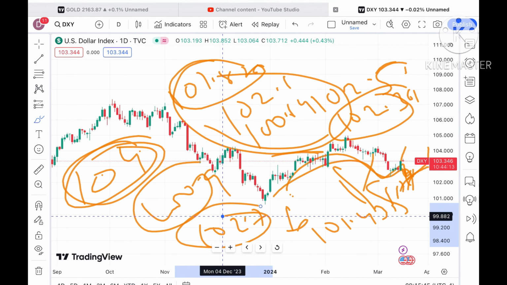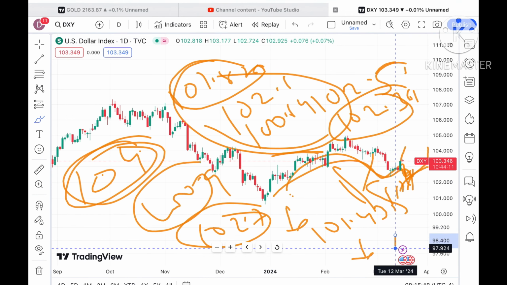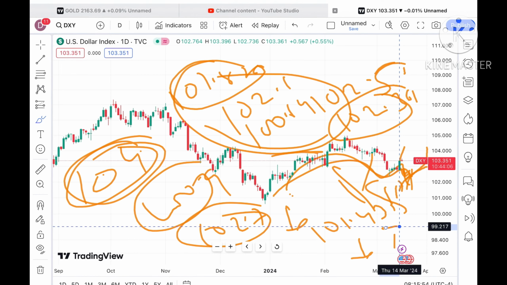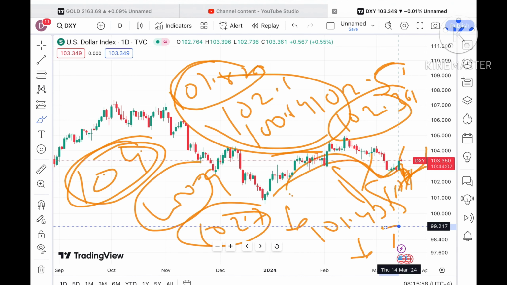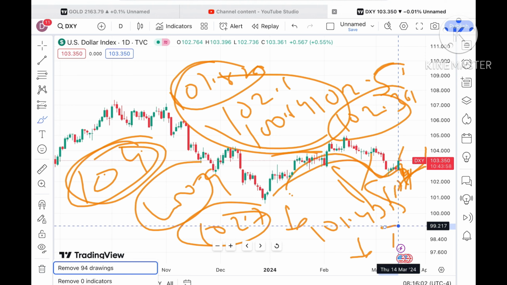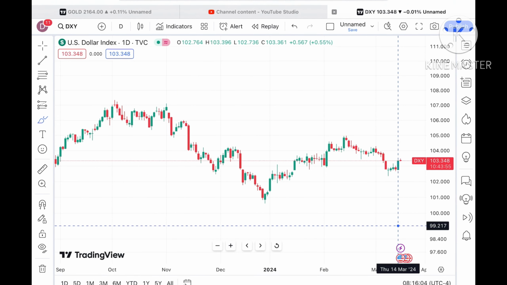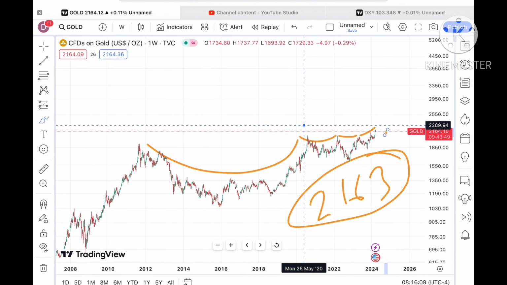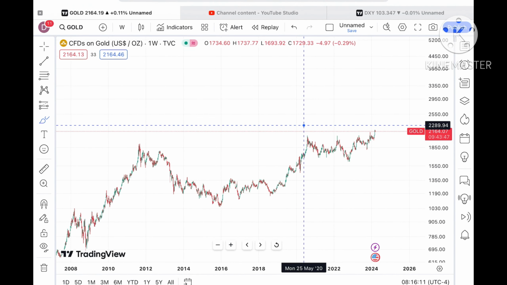Once the price goes below a level of 102.5, there is a higher probability that we can see a level of 101.5 to around 100 also. So keep it in mind, because there are two clear patterns forming around 103.5. If the price sustains there, the dollar index will move further upside and we can see a fall in the gold price. But if the price falls below 103, a further fall in the dollar index is likely, so the gold price can move further upside.